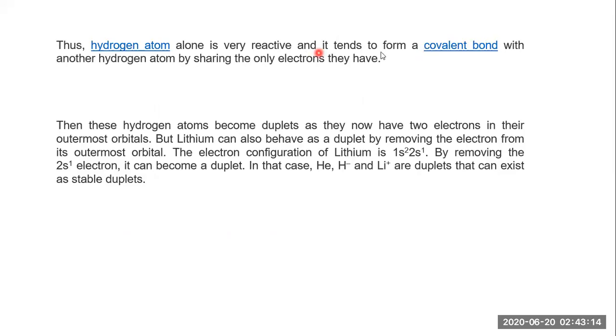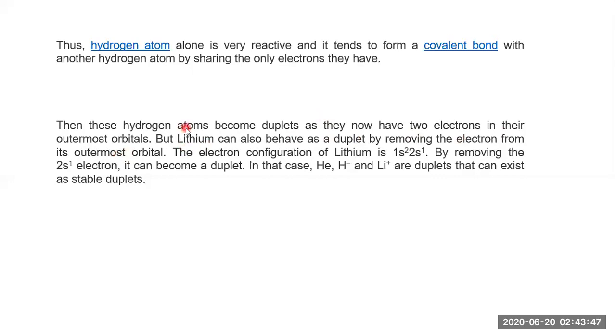And it tends to form a covalent bond with another hydrogen atom by sharing the only electron they have. Another question will be, why is hydrogen found in hydrogen-hydrogen bonding, that is the H2 molecule? Because for the completion of a duplet, which leads to stability, it forms a covalent bond with another hydrogen atom and the duplet is complete. So then this hydrogen atom becomes a duplet as they now have two electrons in their outermost orbit.